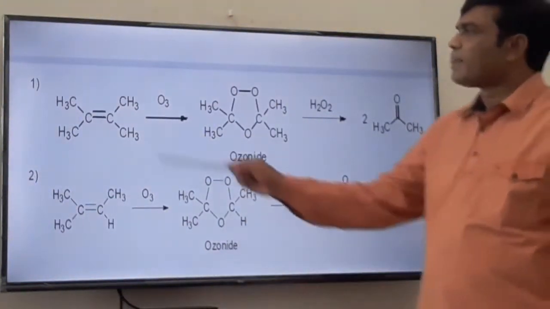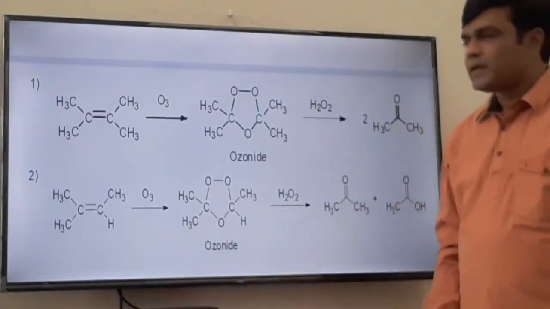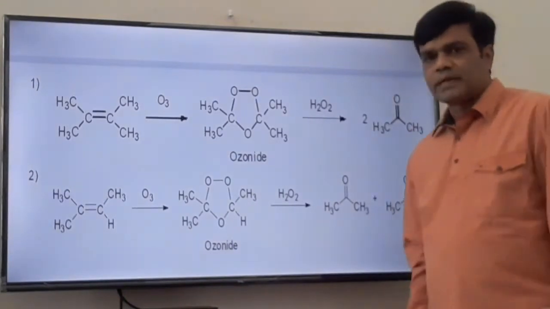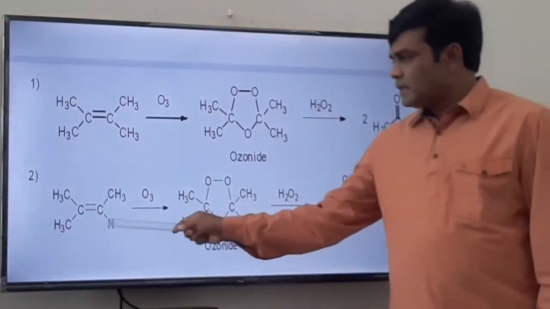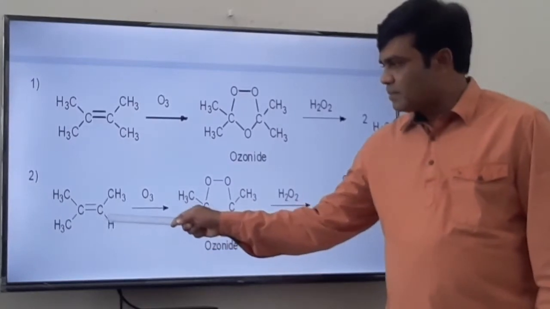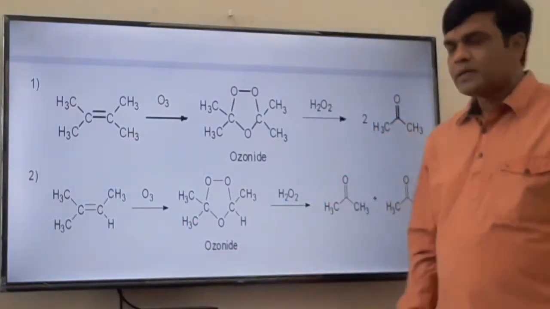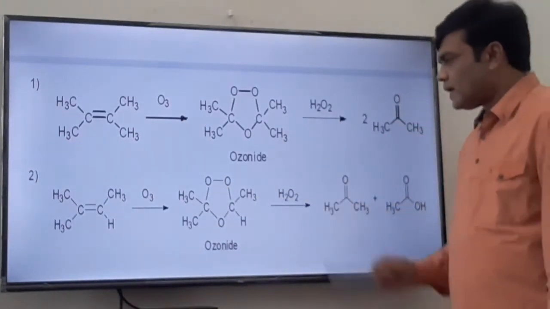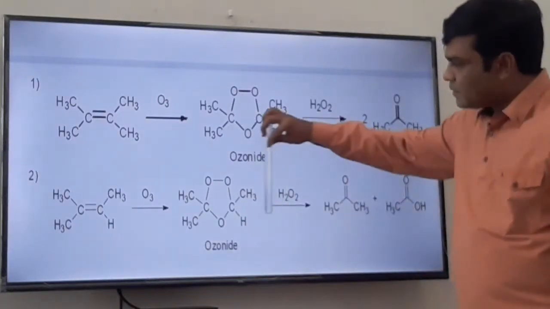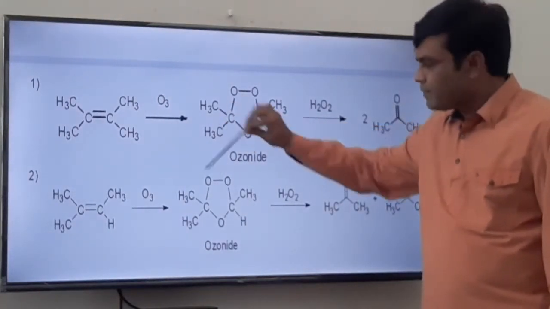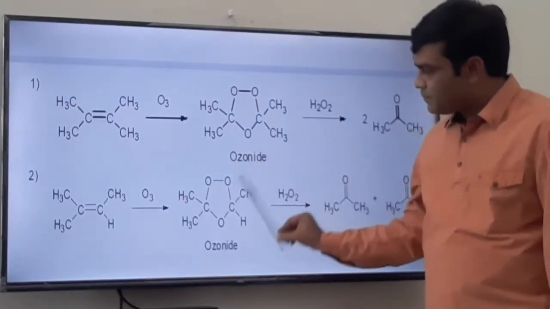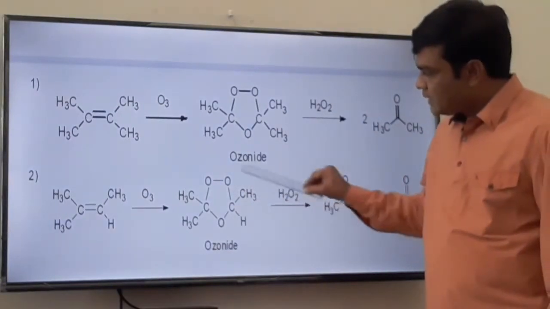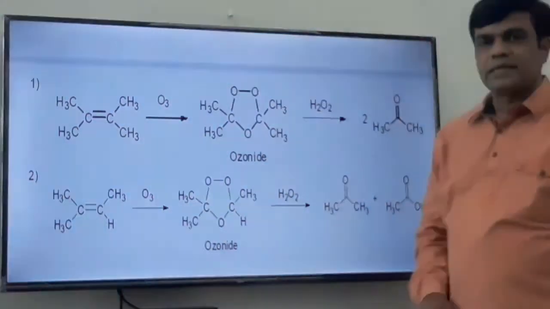Whether acetone, or ketone, or aldehyde is obtained depends upon the substituent on the carbon-carbon double bond. If one hydrogen is there instead of an alkyl group, then in this case we will get the aldehyde. So see here, this is an alkene. This carbon is attached to one alkyl group and one hydrogen. So here first the ozonide is formed, as I told you, and then on reaction with hydrogen peroxide, what will happen? This oxygen-oxygen bond cleavage, this carbon-oxygen bond cleavage, this carbon-oxygen bond cleavage, this is the acetone, and this is acetaldehyde. So one acetone and one acetaldehyde are formed.